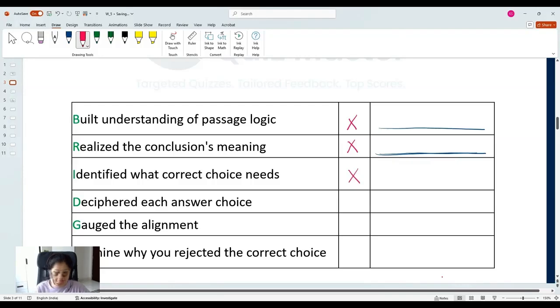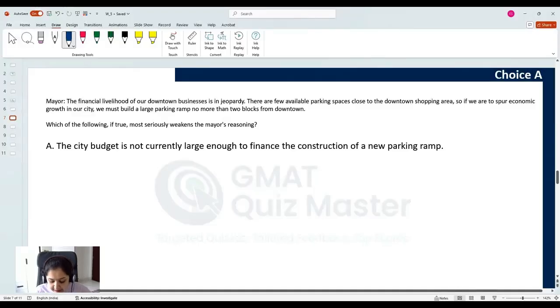Choice A. The city budget is not currently large enough to finance the construction of a new parking ramp. Now, this choice discusses the feasibility of Mayor's plan. It does not tell anything about the impact or the outcome of that plan. It does not say whether doing this, the suggestion that has been given by the mayor, is the only way to spur economic growth in the city? So, if you selected this choice, it means that you were not sure what the correct answer needs to convey. You were not sure what you are trying to weaken,